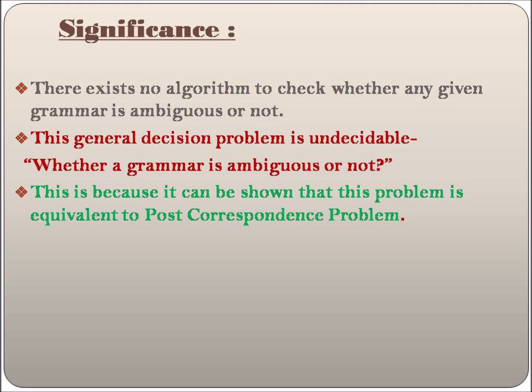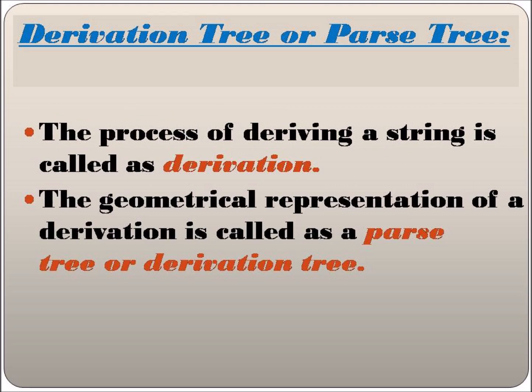This general decision problem, whether the grammar is ambiguous or not, is undecidable. So for decision problems we need to take care of context-free grammar, which helps us with the decidability of a particular language. Then the problem is equivalent to the post-correspondence problem. Recognizing context-free grammar is again a very crucial aspect for us. The derivation tree and parse tree.